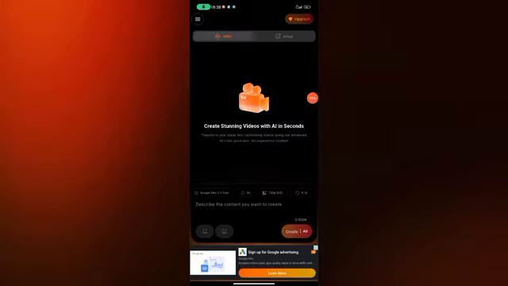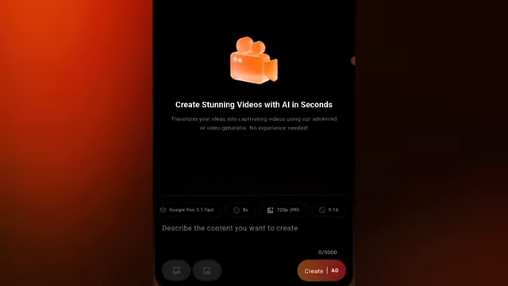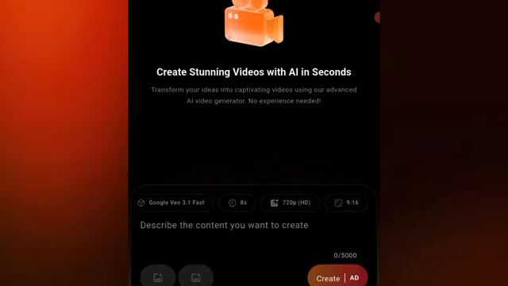If you copy your prompt and paste it here as a new user, you might not get anything. You will not even get any video because you have not set up the right settings. So let me show you exactly what you have to set up. This is exactly why I said do not skip any part of this video, so that you can understand perfectly the secret behind this deal.